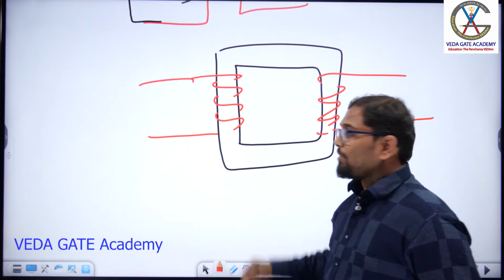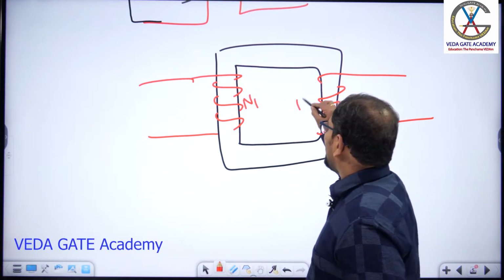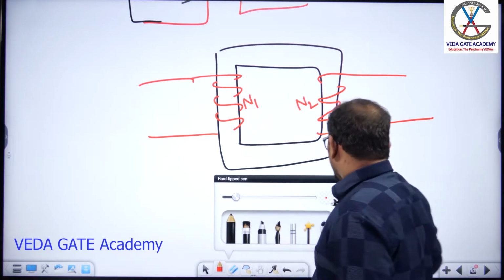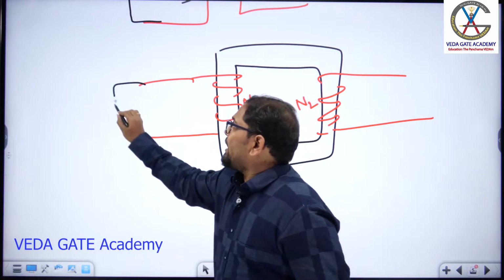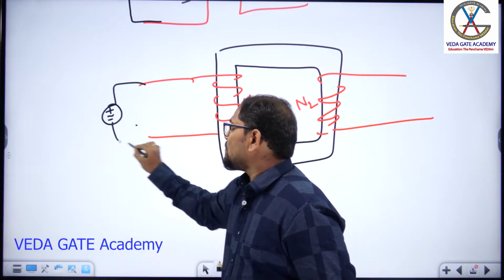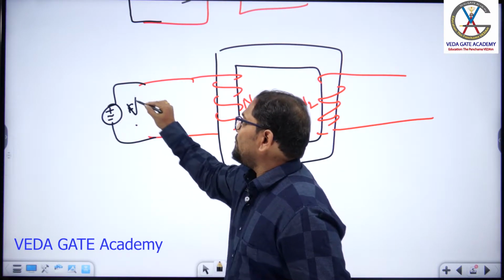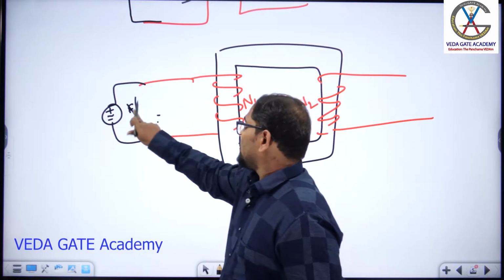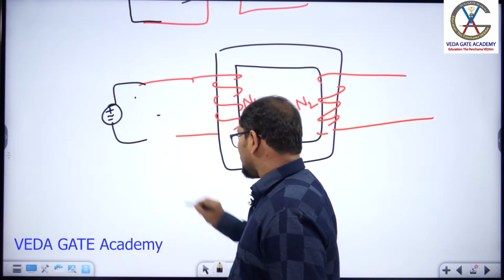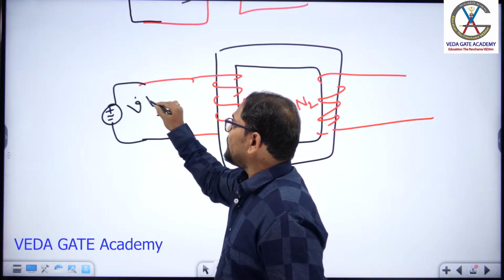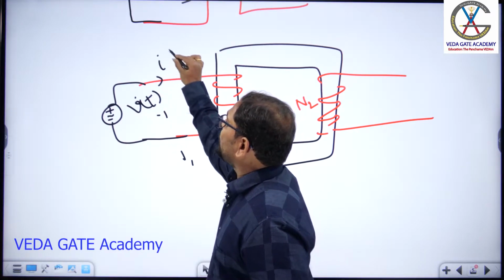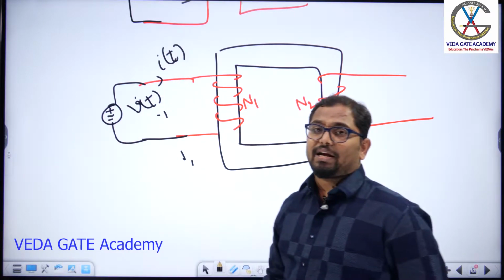This is the transformer winding. This is number of turns N1, this is N2. Now here we will connect an AC supply like this. This is V, this is your V of t. Because of this, you will get a time varying current i of t.